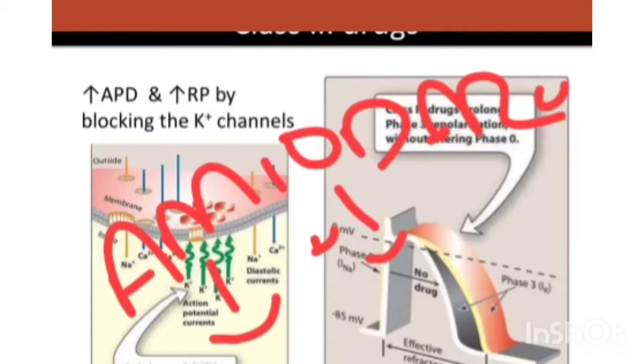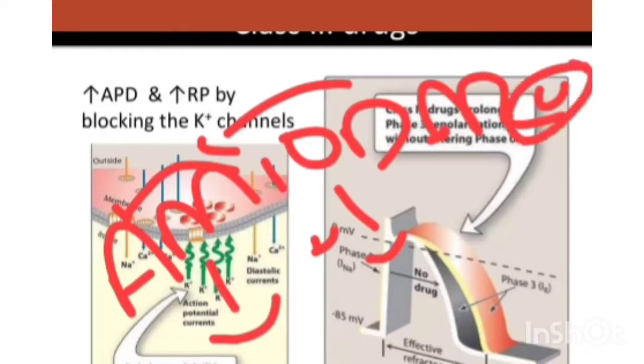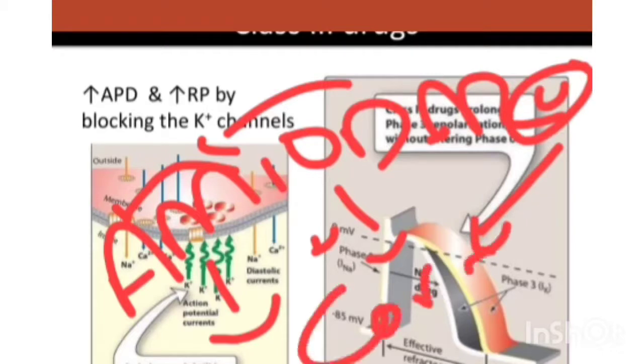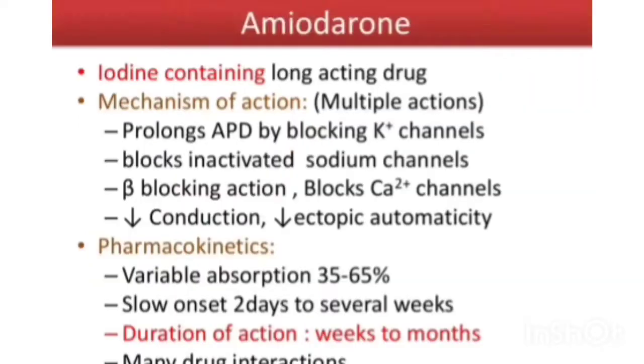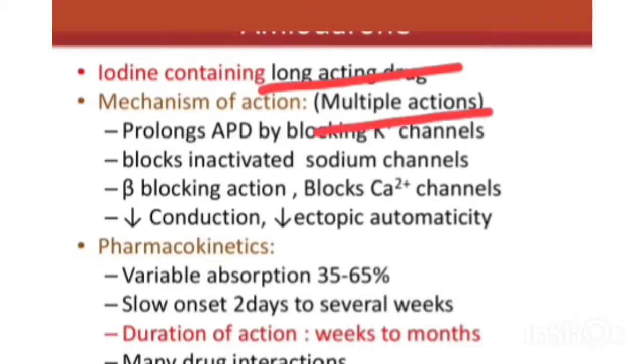D represents duration of action, which is very prolonged, R represents resistant atrial fibrillation, and N represents neuropathy. And in the last one, E is related to the eyes, causing corneal microdeposits.